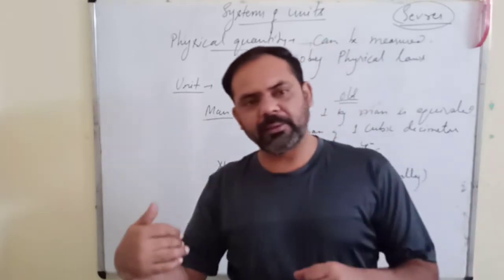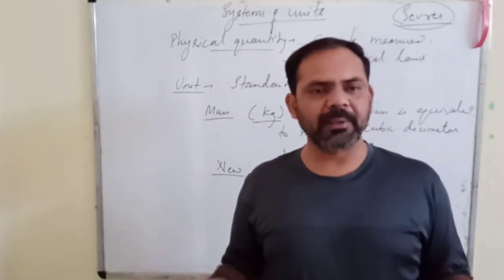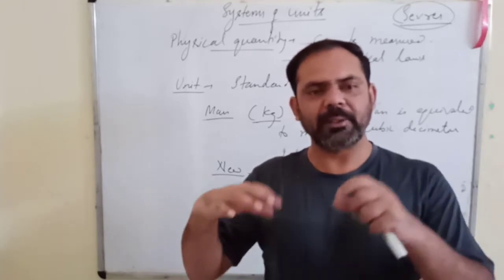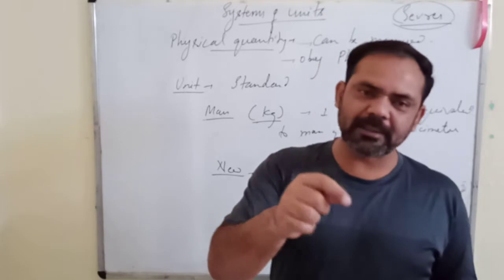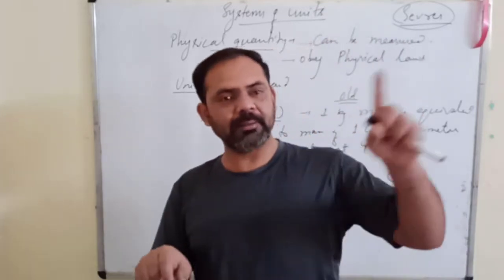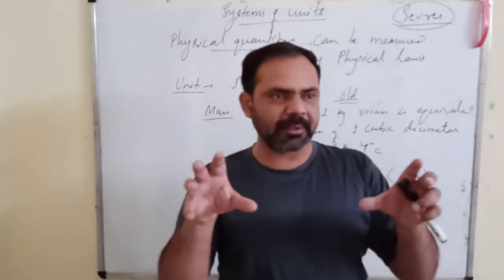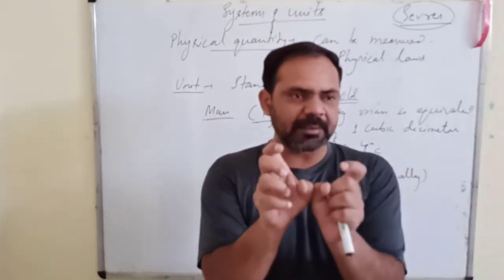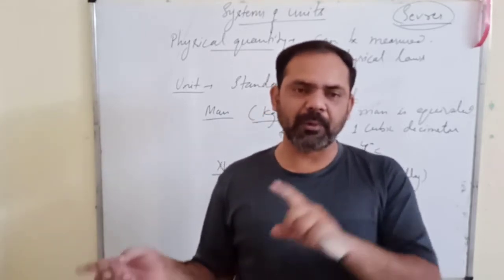Now that replica came to India. The Indian government body that regulates the use of units will make a second replica. Now the second replica will have more errors than the first replica, so the difference between the actual measurement and the second replica's measurement will be large.